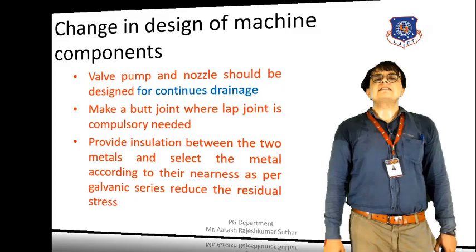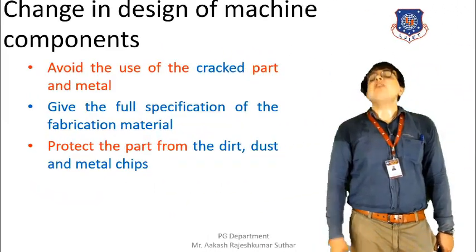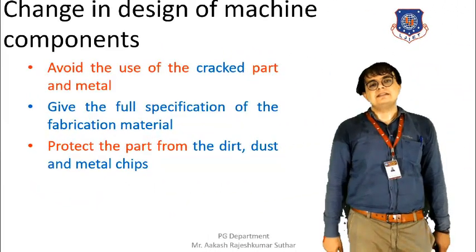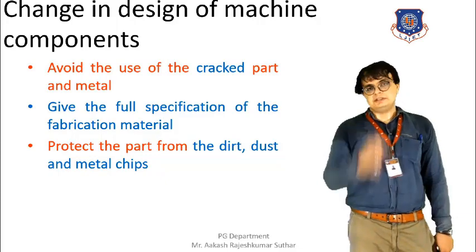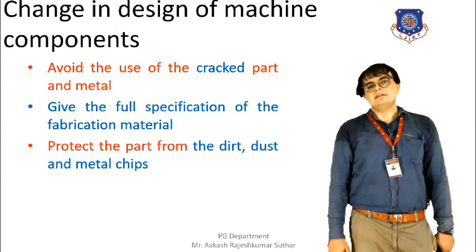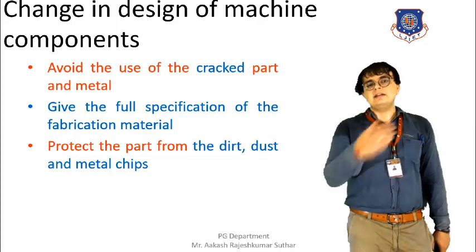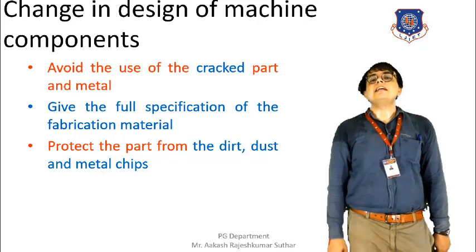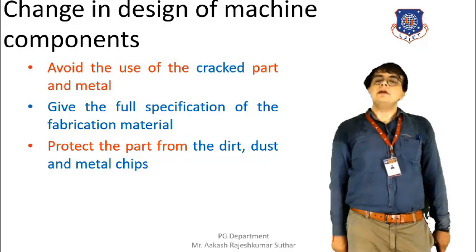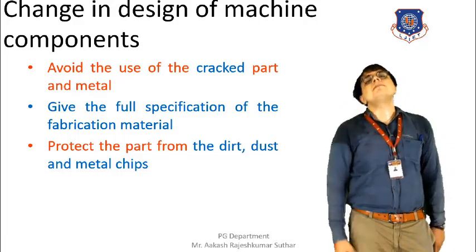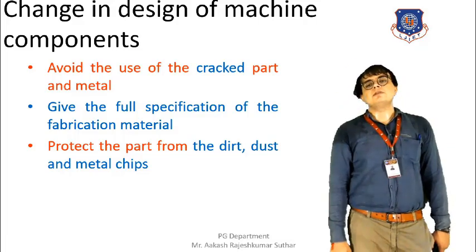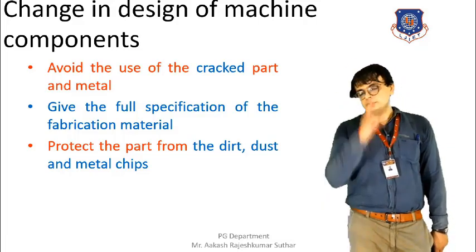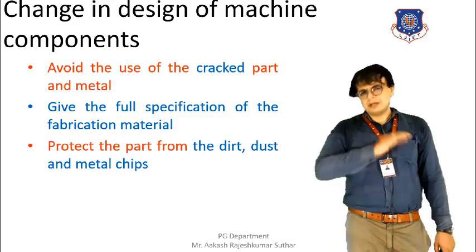Moving towards the next, that is avoid the cracked parts. Cracked parts should not be used in the machines. It is very dangerous. It will not resist the load, and unnecessarily a galvanic cell type of condition will be formed, and we all know that once such a condition is formed, then the chances of the occurrence of the corrosion are very high. So it should be prevented and avoided.